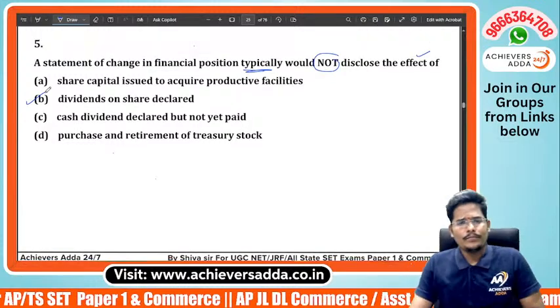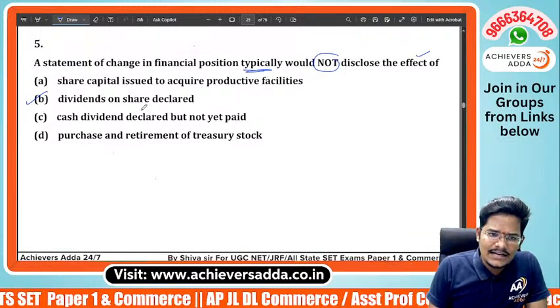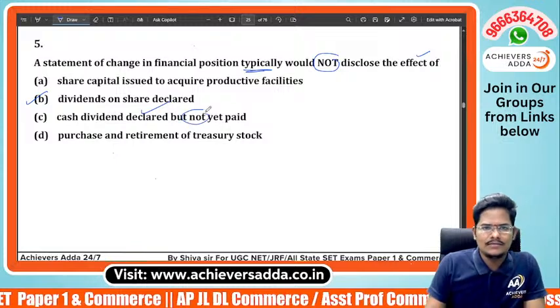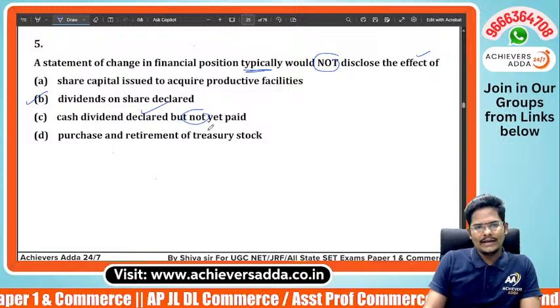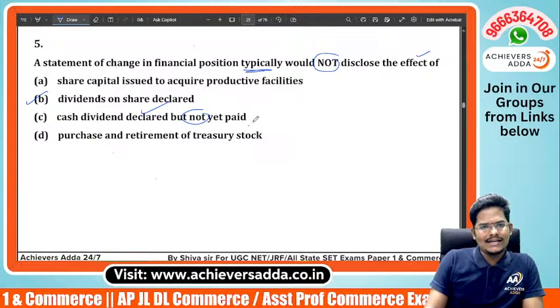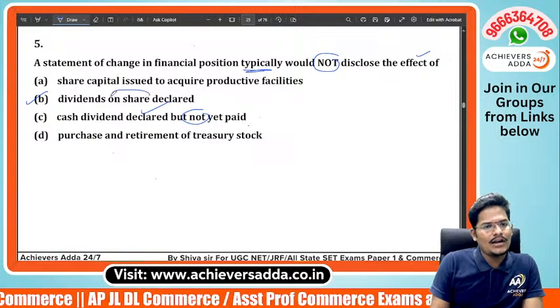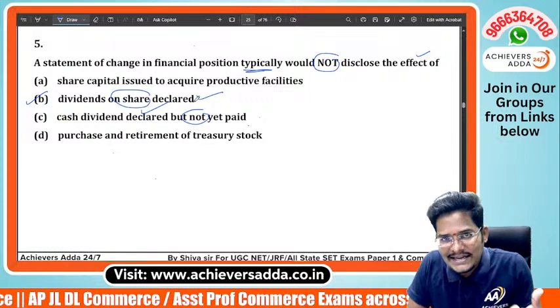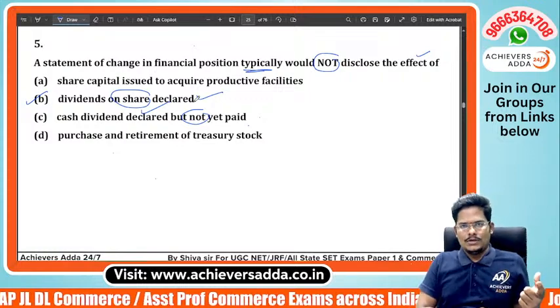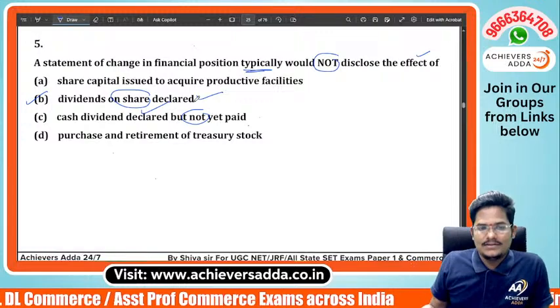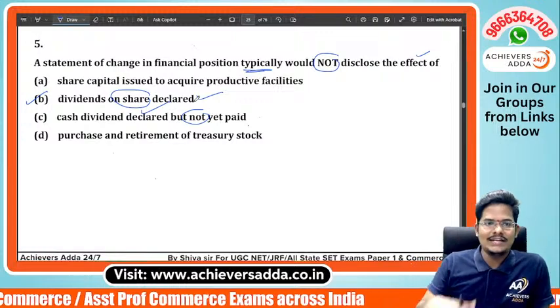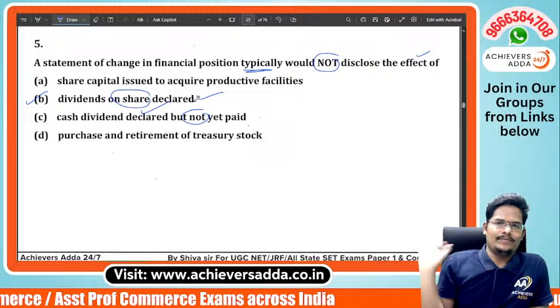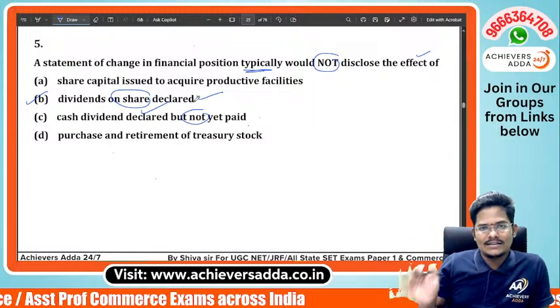Look here. If a cash dividend is declared but not paid, you declared and not paid. Here, dividend on shares is only declared, but you have not paid for those. Only dividend on shares we declared, but you have not paid that.